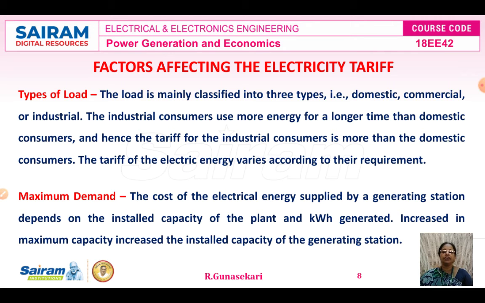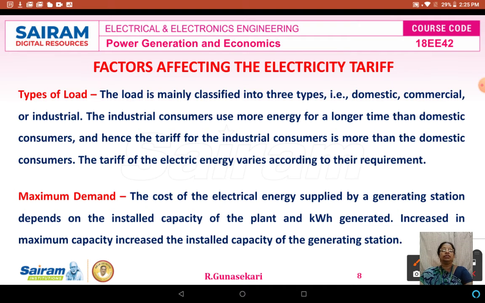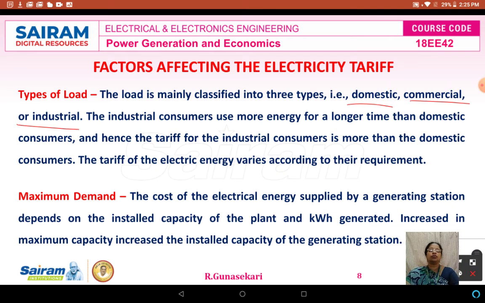Five factors are there. First one is type of the load, which is the main factor, because the load can be classified into three types. One is domestic, another one is commercial, third one is industrial. The industrial consumers use more energy compared to domestic and commercial.